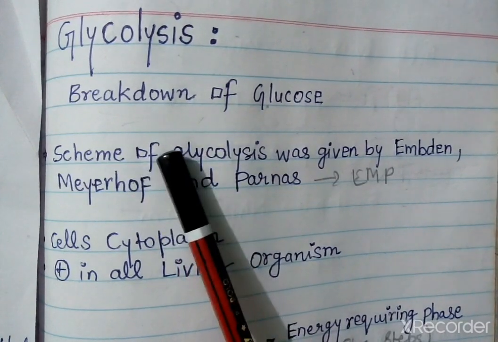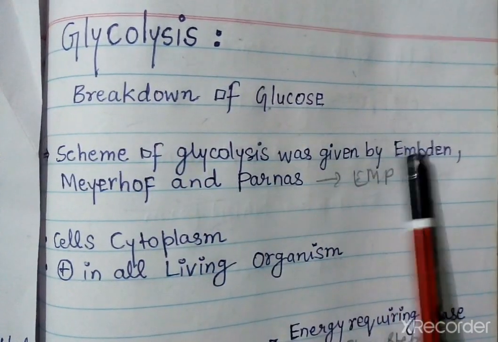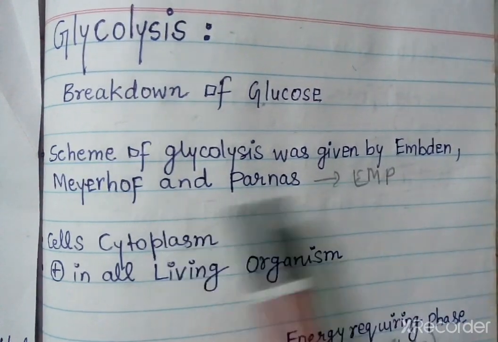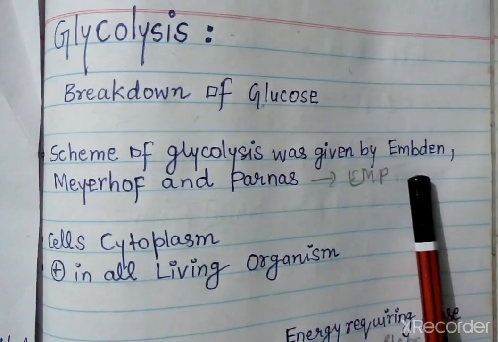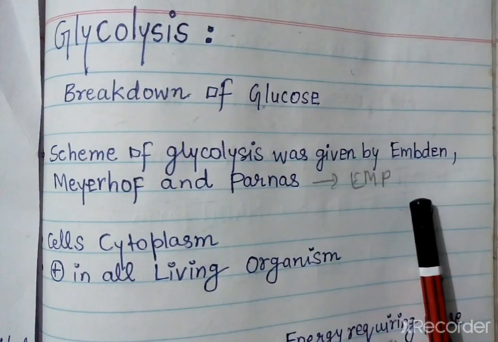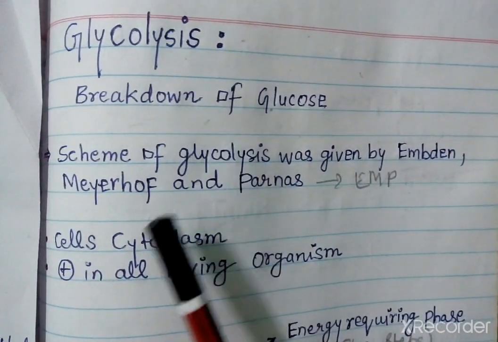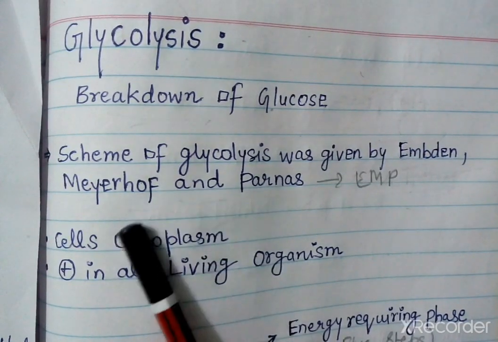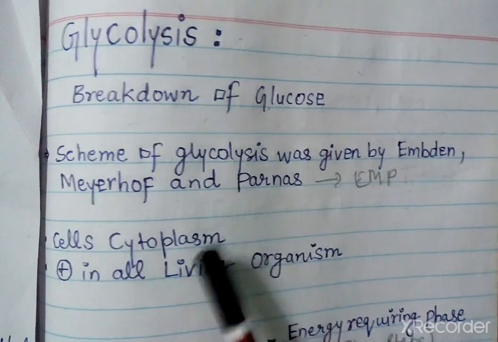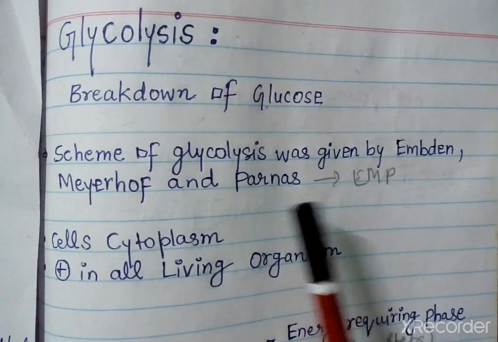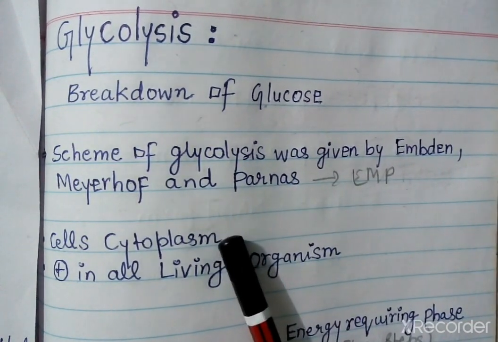Now glycolysis was given by Embden, Meyerhof and Parnas. So that is why, on the basis of their names, it is EMP. So they are known as the EMP pathway. Glycolysis is also known as the EMP pathway. And where does glycolysis take place? It takes place in the cell cytoplasm. That is why it is present in all living organisms, because in all living organisms the cytoplasm is present.